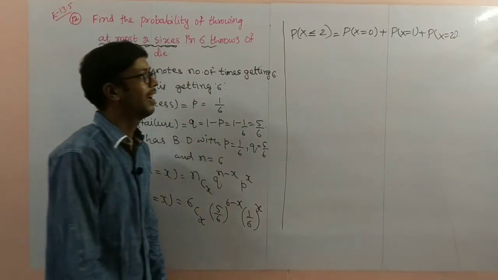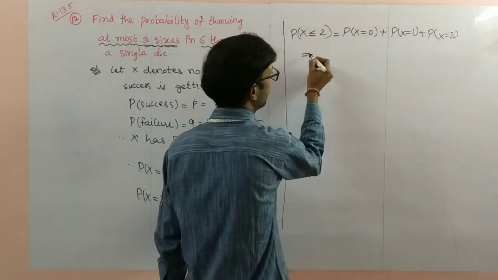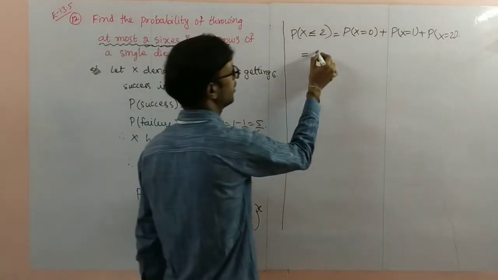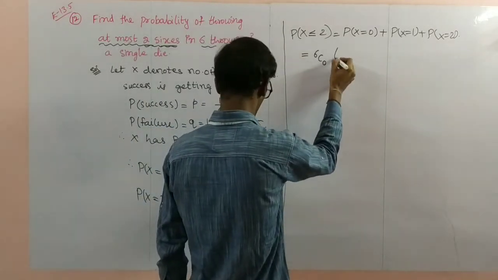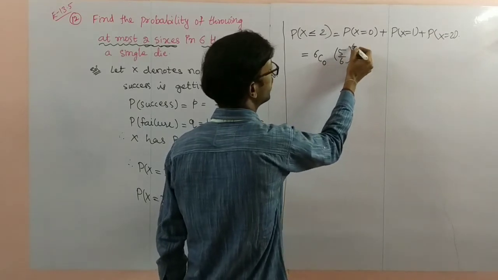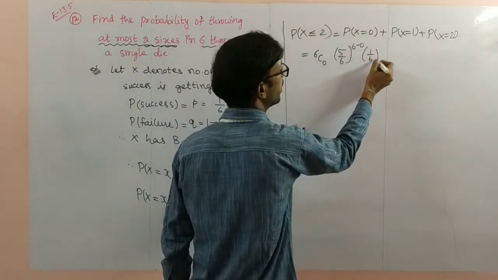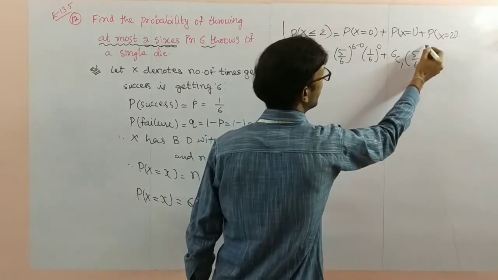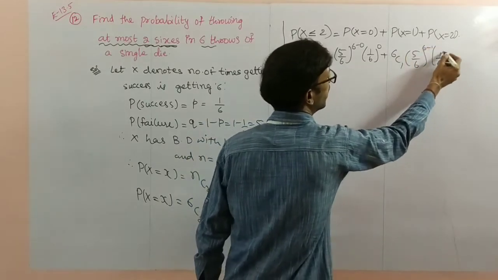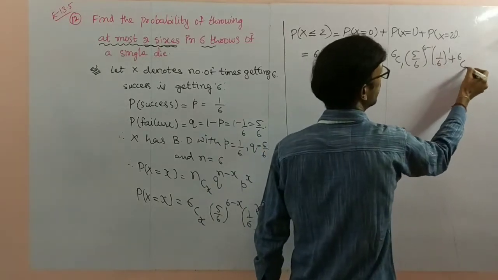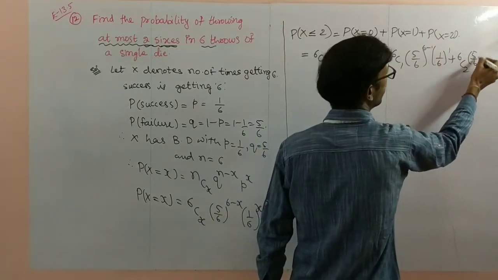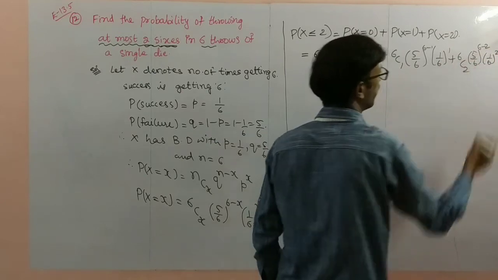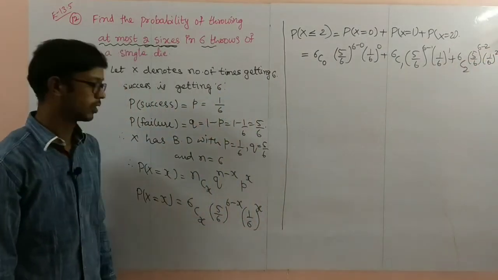So take the substitutions here. X equal to 0 substitute: 6C0, 5 by 6 power 6 minus 0, 1 by 6 power 0, plus 6C1, 5 by 6 power 6 minus 1, 1 by 6 power 1, plus 6C2, 5 by 6 power 6 minus 2, 1 by 6 square.